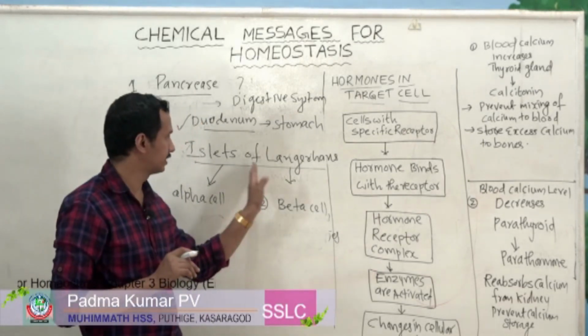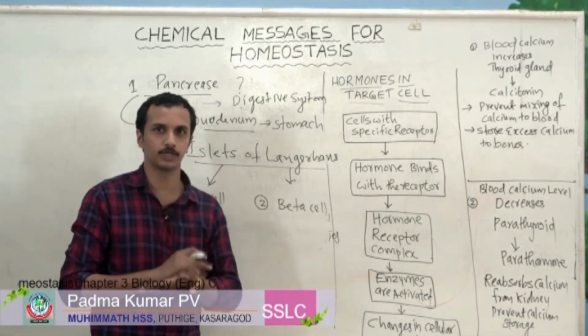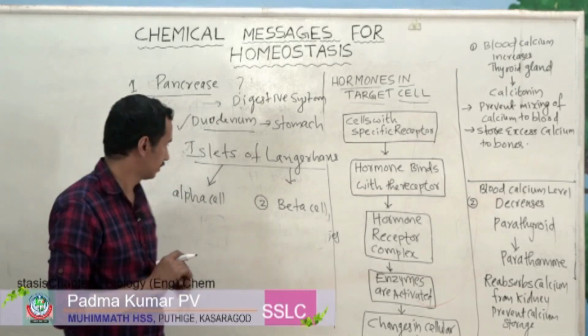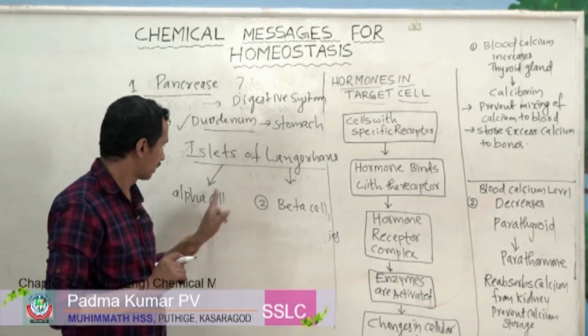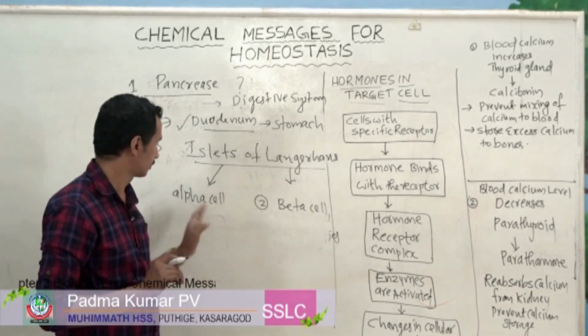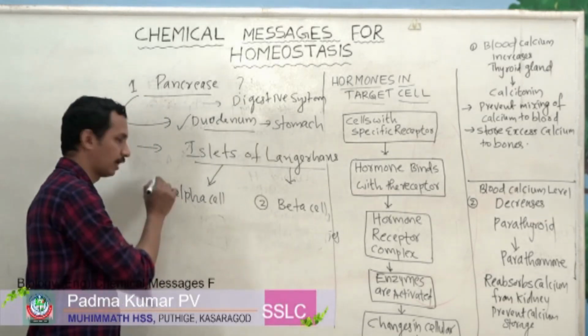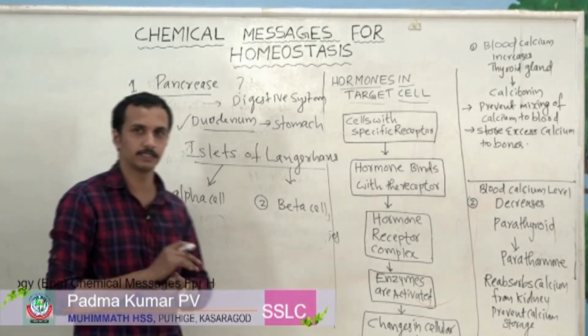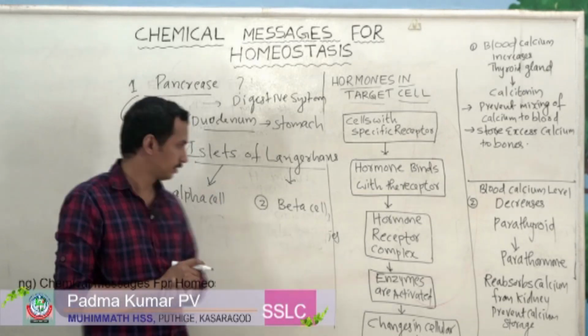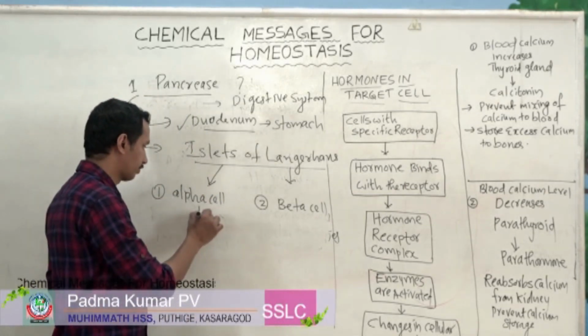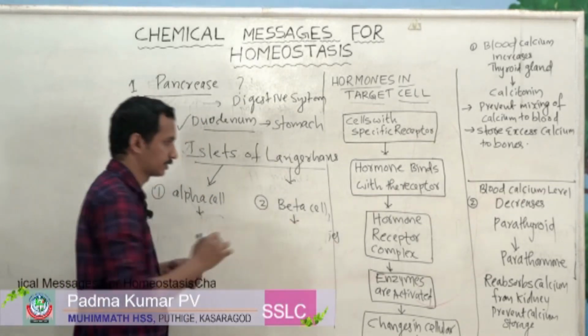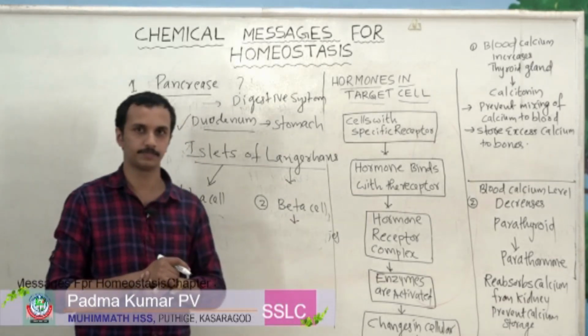Now let us discuss the function of the alpha cell and the function of the beta cell.